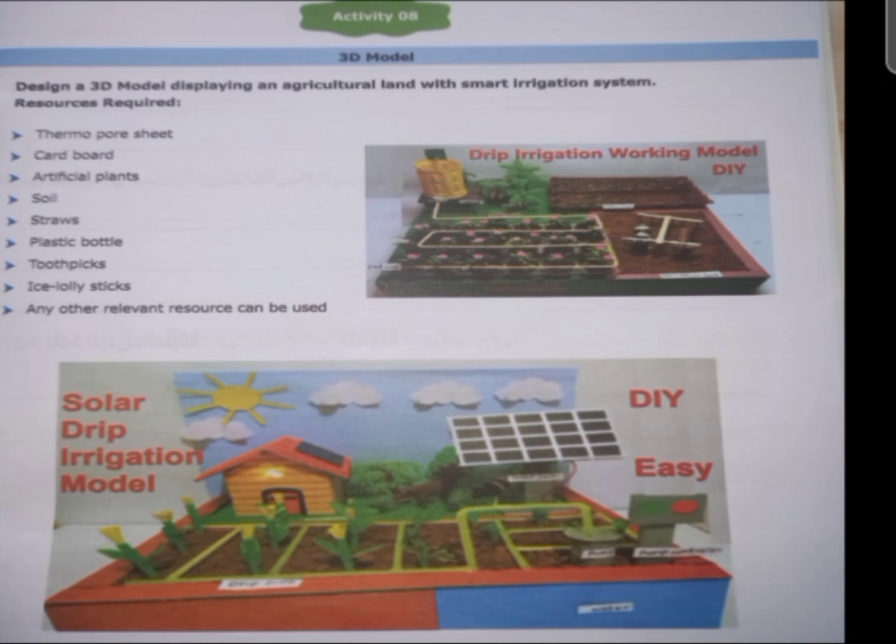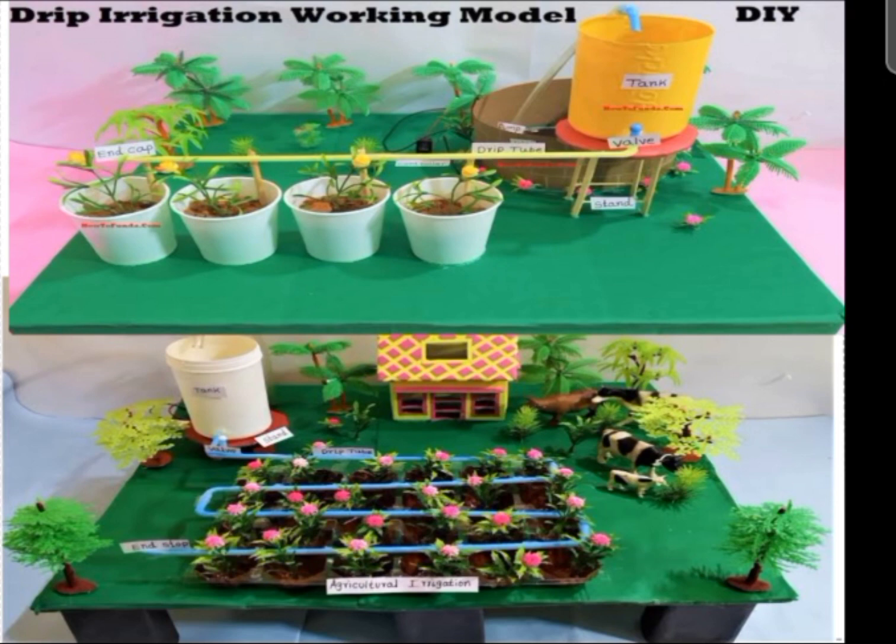For this you can use thermocol sheet, cardboard, artificial plants, soil, straws, plastic bottles, toothpicks, ice cream sticks, or any other relevant material. There are some pictures of models. You can take help from these pictures.